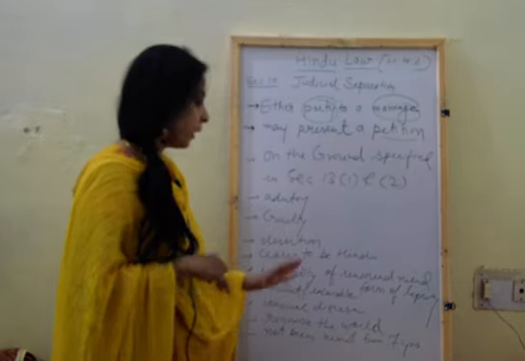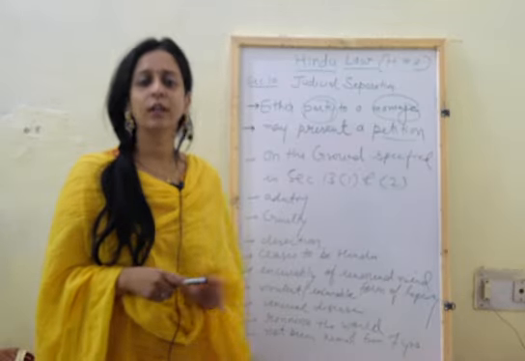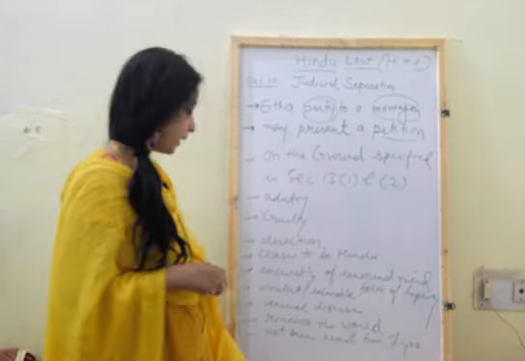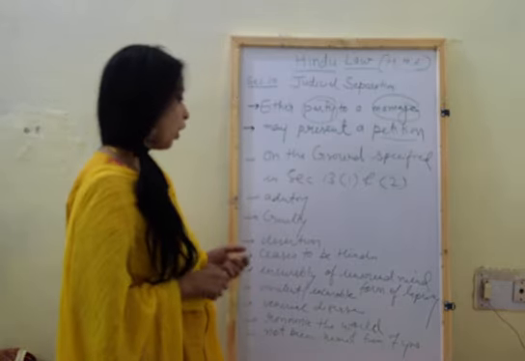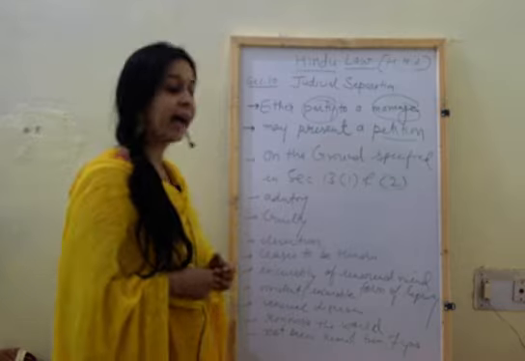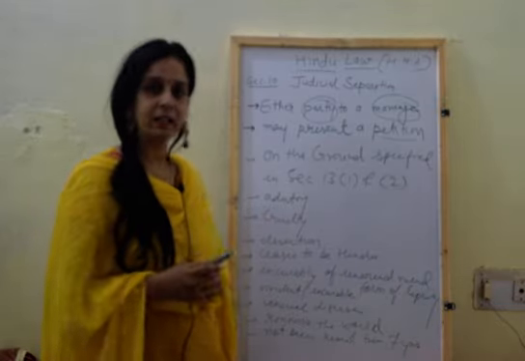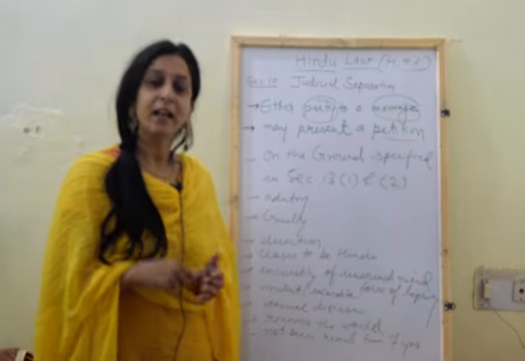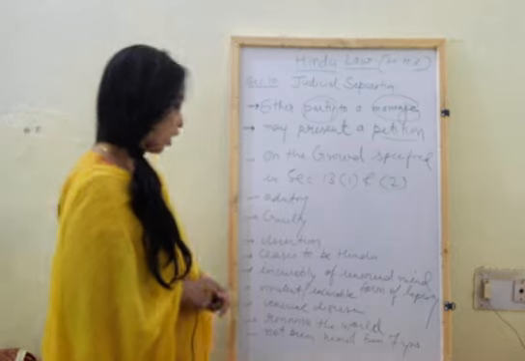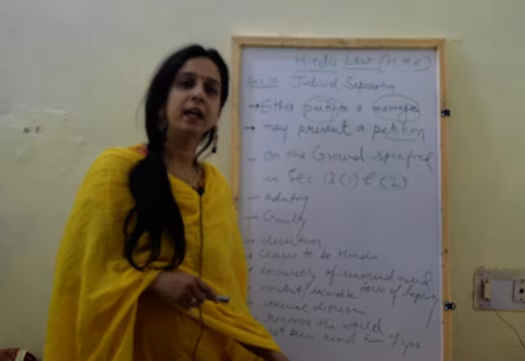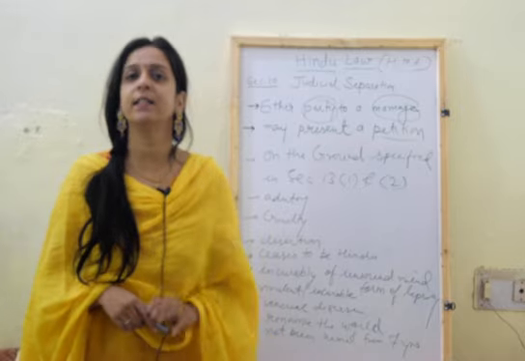Incurably unsound mind, which is based on the mental status of the person, a violent or incurable form of leprosy, any venereal disease, or if either of the parties renounces the world, like becoming a sannyasi, or that person has not been heard of for a continuous period of 7 years, though the person is alive.